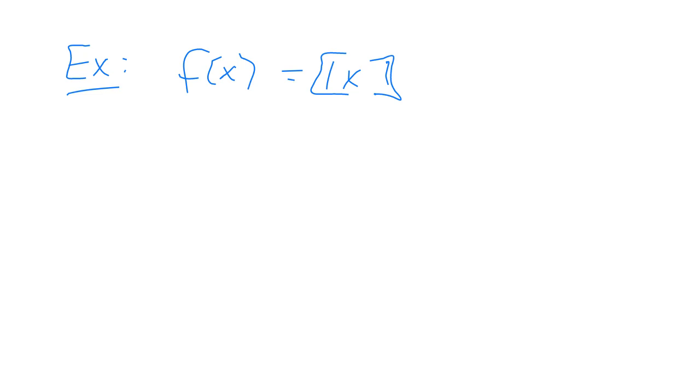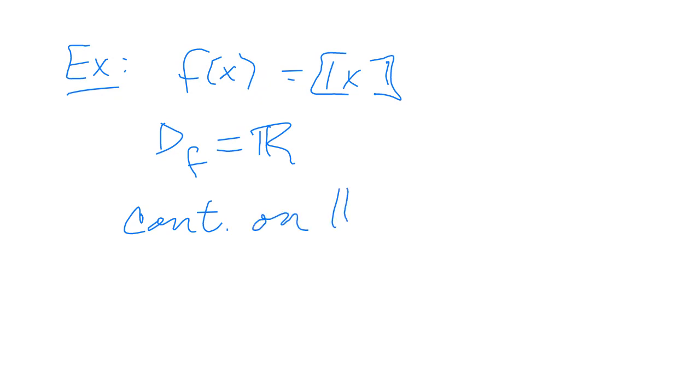So anyway, I wanted to finish up what we talked about yesterday. Yesterday we looked at the greatest integer function, or step function, and we noticed the domain of f is all real numbers. However, it's not continuous on its domain, so it is not a continuous function.